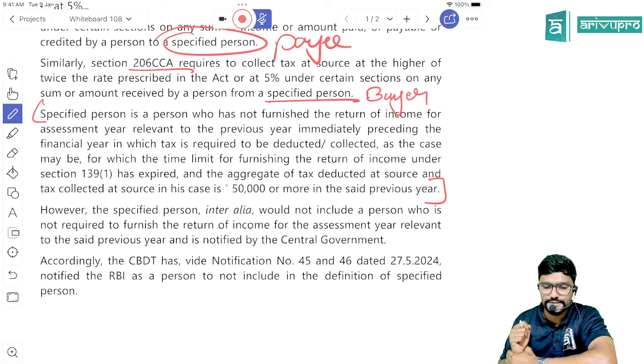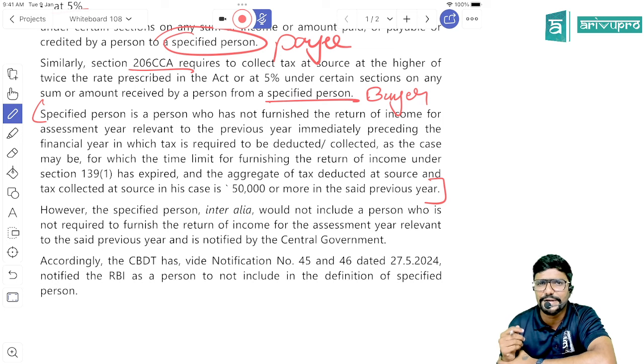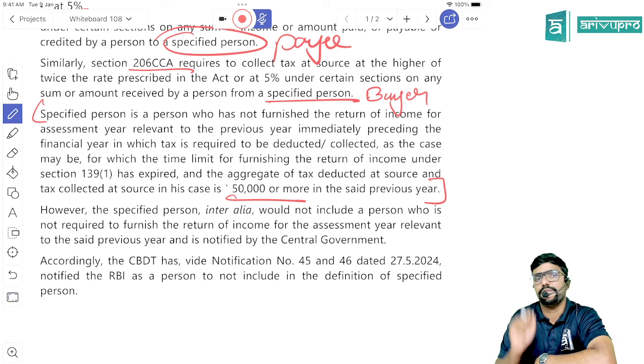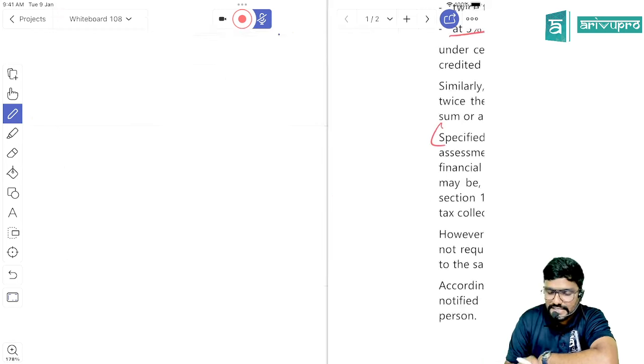A specified person is a person who has not furnished the return of income for the assessment year relevant to the previous year immediately preceding the financial year in which tax is required to be deducted or collected, as the case may be, for which the time limit for furnishing the return of income under section 139(1), that is the due date for filing returns, has expired, and the aggregate of tax deducted at source and tax collected at source in his case is 50,000 or more in the said previous year. Guys, I will just explain this.